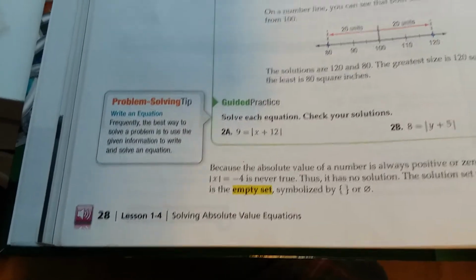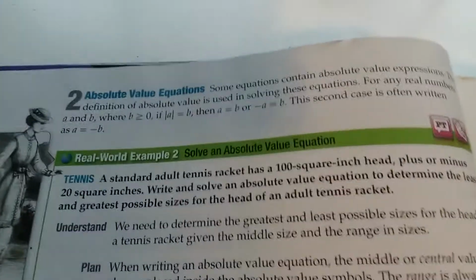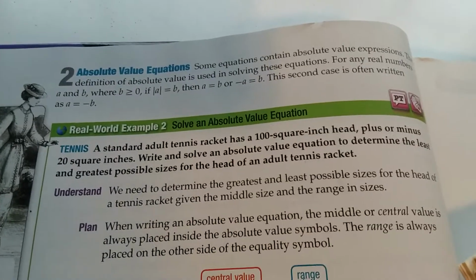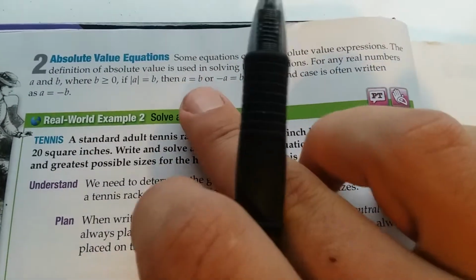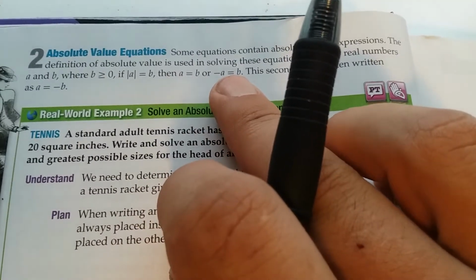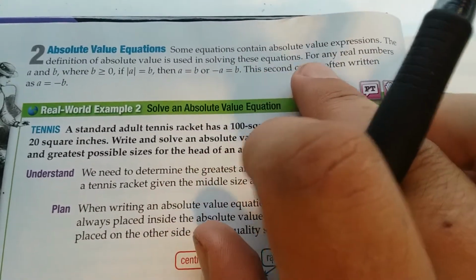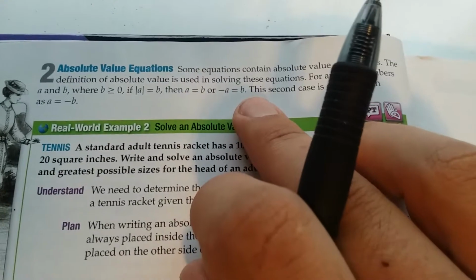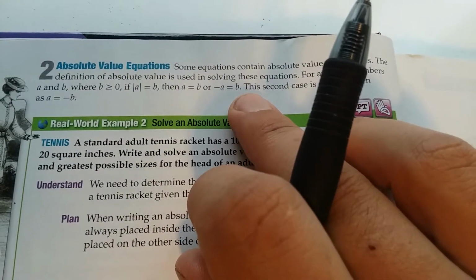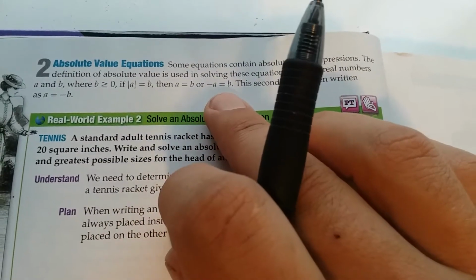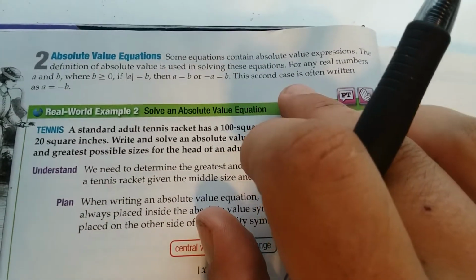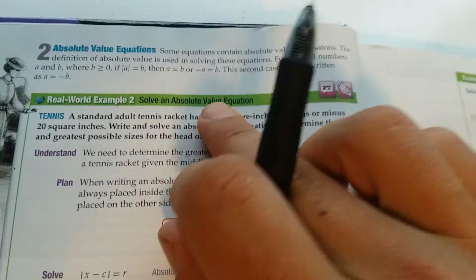Hello everyone, we're on page 28, lesson 1-4, absolute value equations. Some equations contain absolute value expressions. The definition of absolute value is used in solving these equations. For any real numbers a and b where b is greater than or equal to 0, if the absolute value of a equals b, then a equals b, or negative a equals b. The second case is often written as a equals negative b.